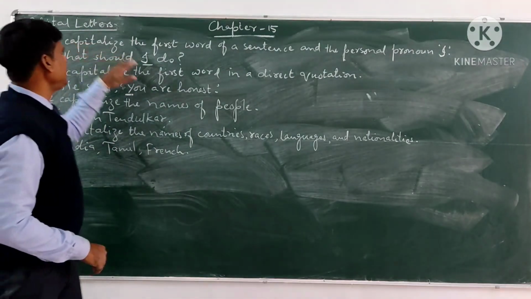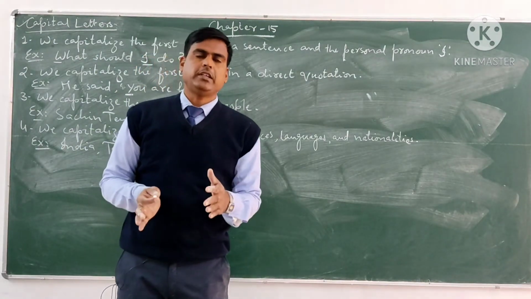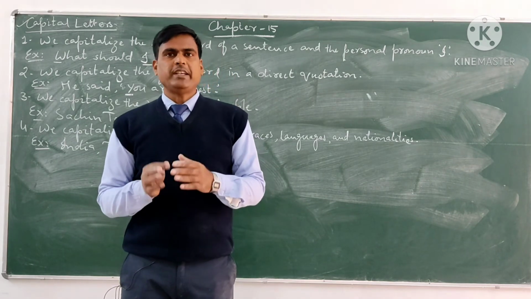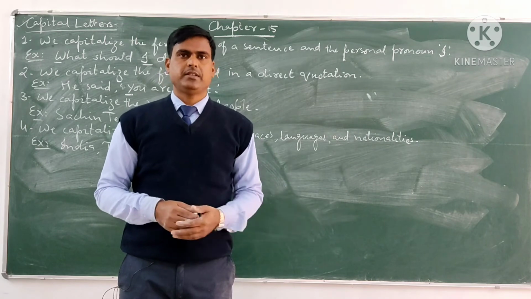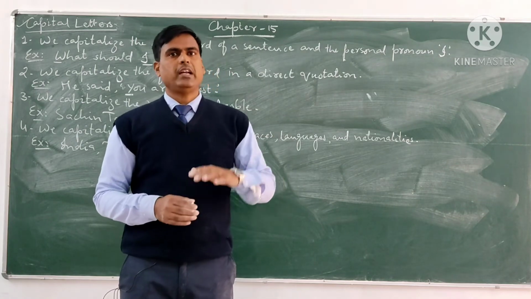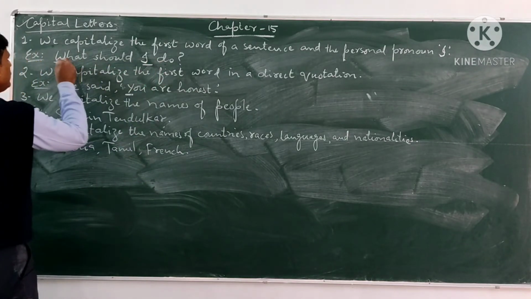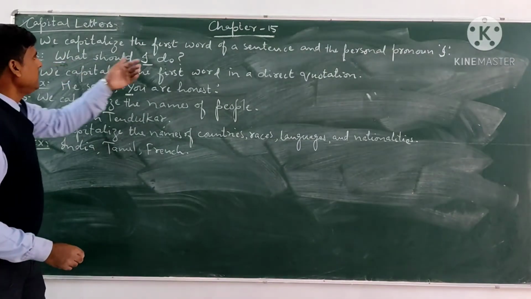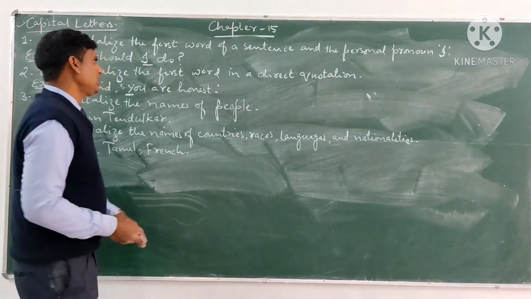The first one is we capitalize the first word of a sentence and the personal pronoun I. We know that whenever we start a sentence, we write the first word in capital letter. We also write the personal pronoun I in capital. For example, What should I do? What is the first letter of the sentence, that's why it will be started with capital, and I is a personal pronoun, that's why we will write I in capital. Now come to the next one.